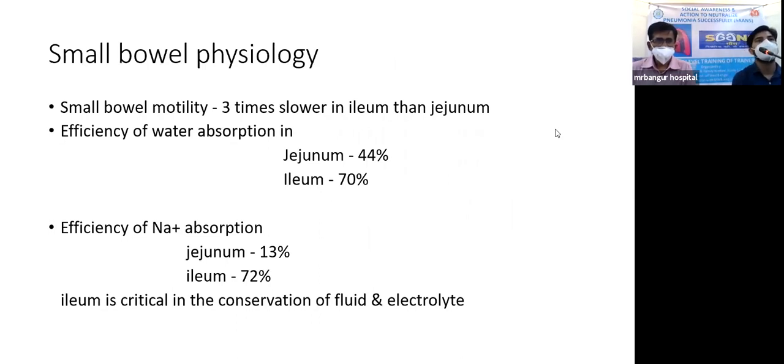Now coming to the small bowel physiology. Small bowel motility is 3 times slower in ileum than jejunum. Coming to the water absorption, it is 44% in jejunum, 70% in ileum, and 90% in colon. Sodium absorption in jejunum is 13%, in ileum it is 72%, and in colon it is 90%. So we can see that ileum is critical in the conservation of fluid and electrolytes.